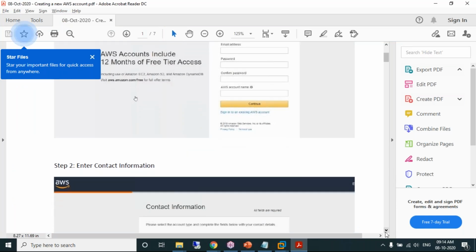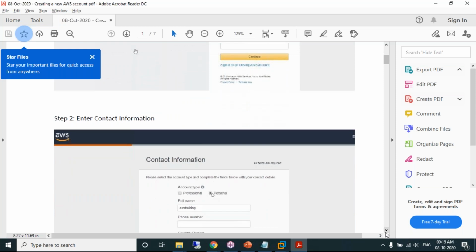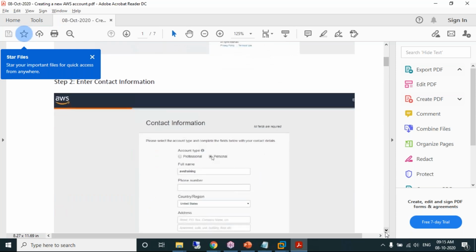Step 2, important. AWS provides you two types of accounts, professional account and personal account. We are using it for personal use. We are not using it for a client or something like that, isn't it? Go for a personal account.